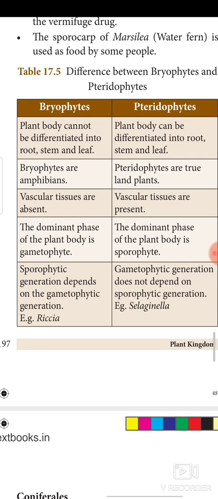Vascular tissues like xylem and phloem are present in pteridophytes. The dominant phase of the plant body is gametophyte in bryophytes, and sporophyte in pteridophytes. Sporophytic generation depends on the gametophytic generation in bryophytes, example Riccia. Gametophytic generation does not depend on the sporophytic generation in pteridophytes. These are all the differences between bryophyte and pteridophyte.